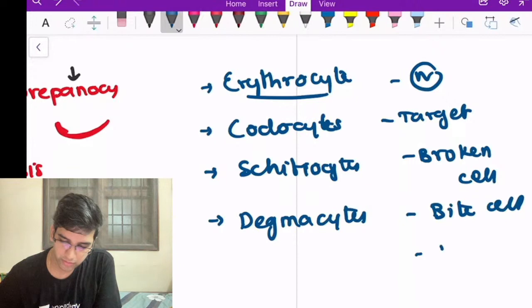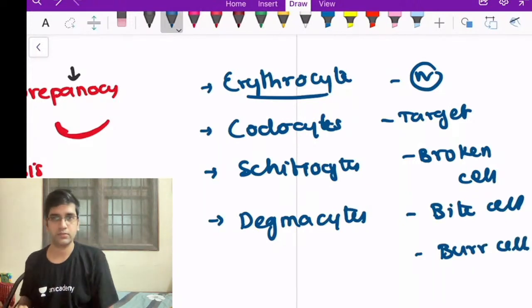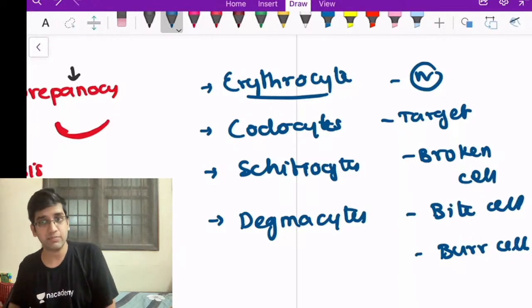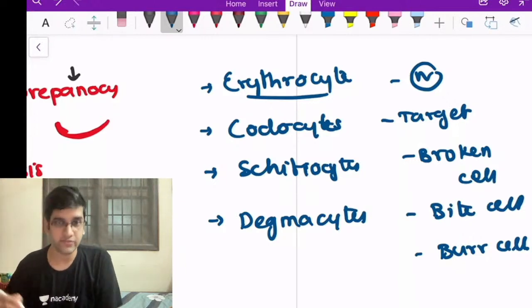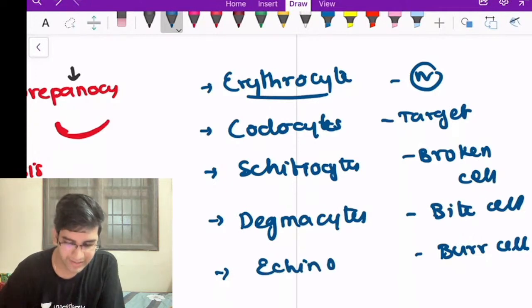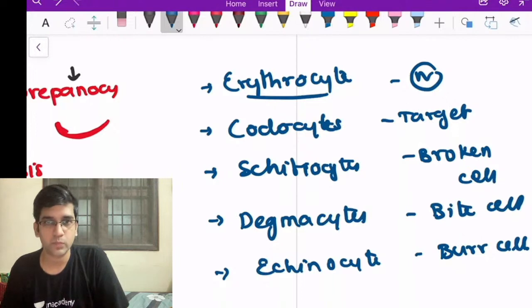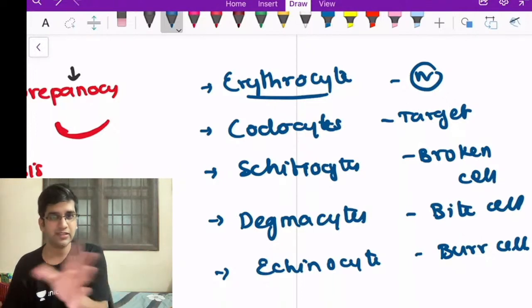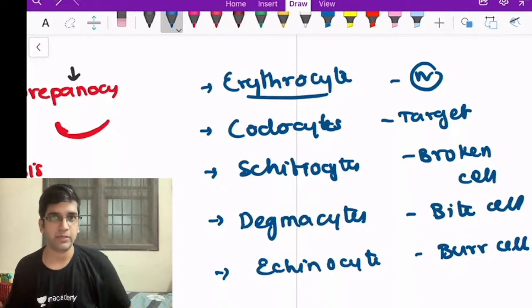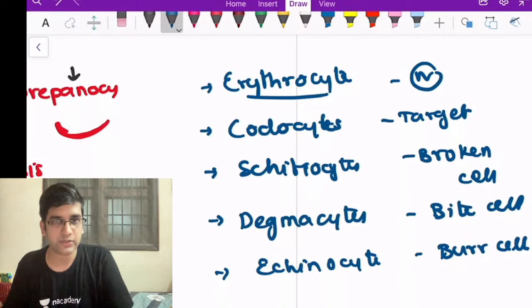We have Burr cells. Degmacyte is a bite cell. Helmet cell and this are different. Burr cell is your echinocyte. Where do you see echinocytes? You see echinocytes in your chronic kidney disease, right? So these are other names for RBCs, fine. So if any of these names come, you should be able to understand it. We'll go back to the options.